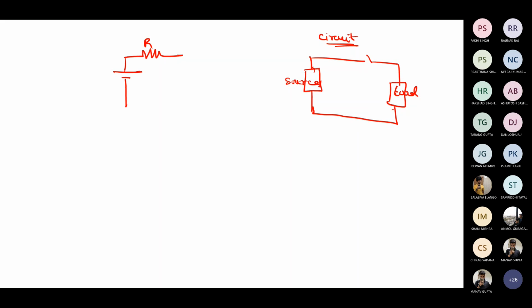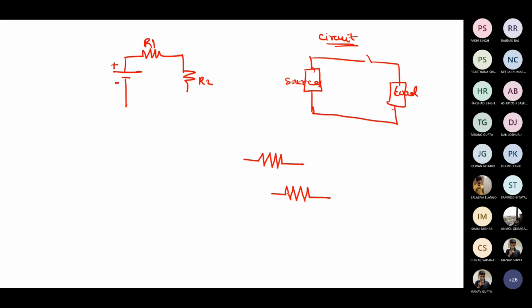A battery is represented like this. Which one is positive and which one is negative? This is plus and this will be minus. Always the longer line we take as positive, and the shorter line as negative. And I have two resistors, R1 and R2. Actually, I'm not drawing properly. A resistor should be drawn neatly, up and down like this.